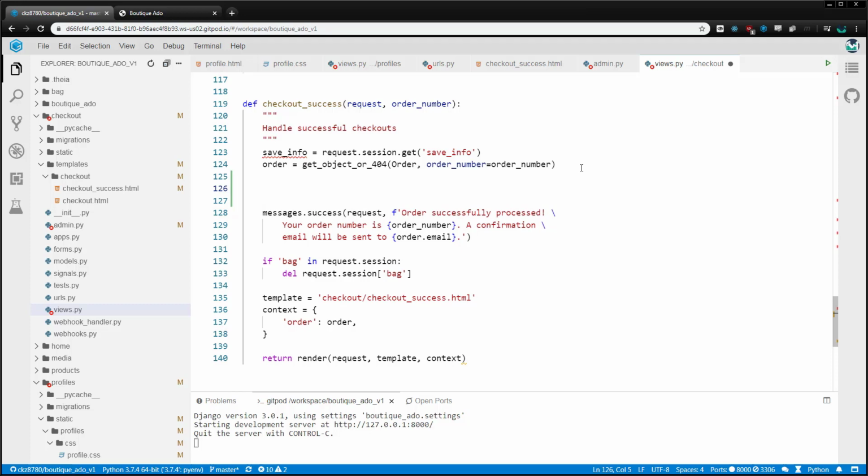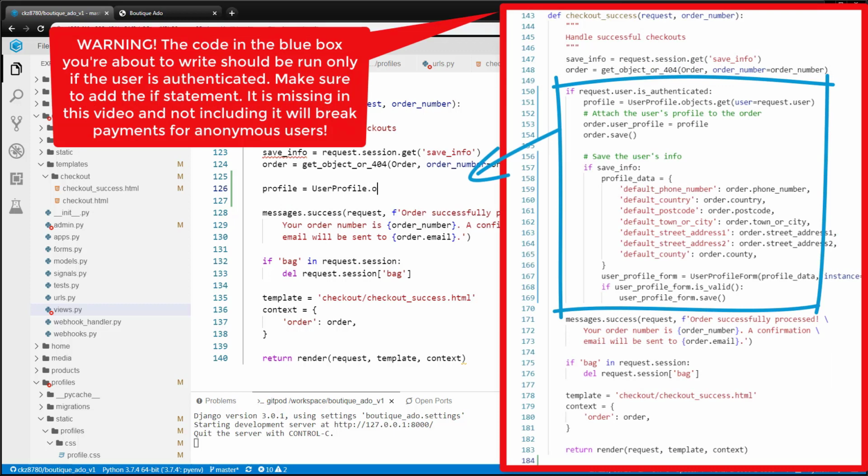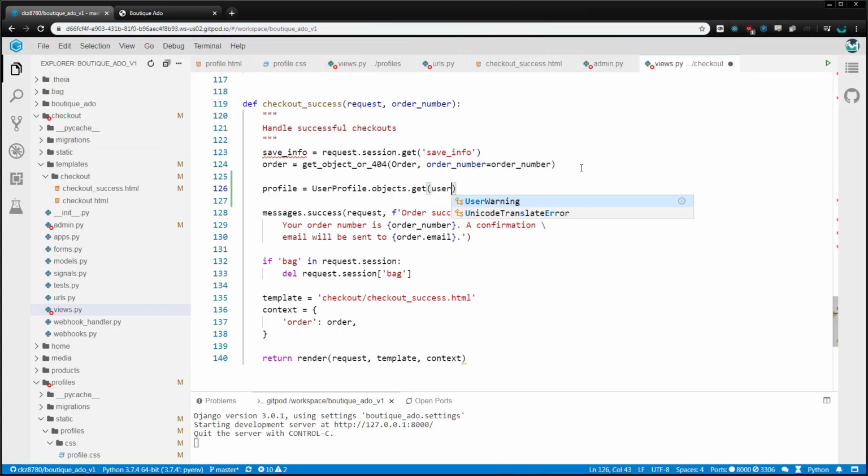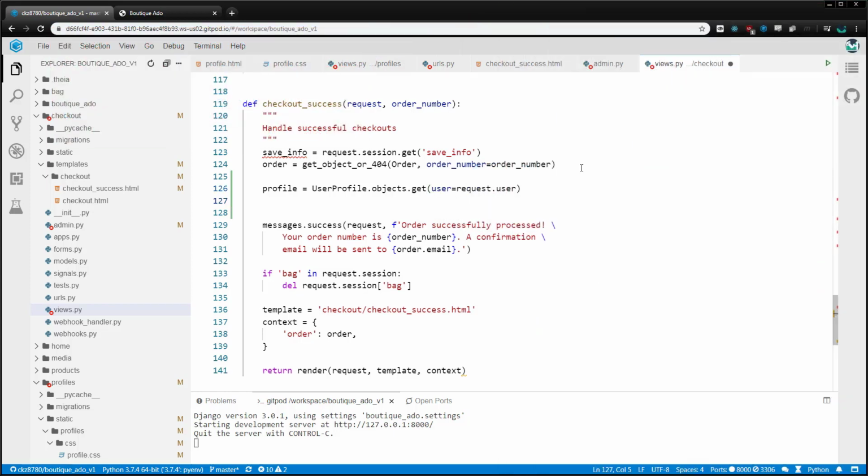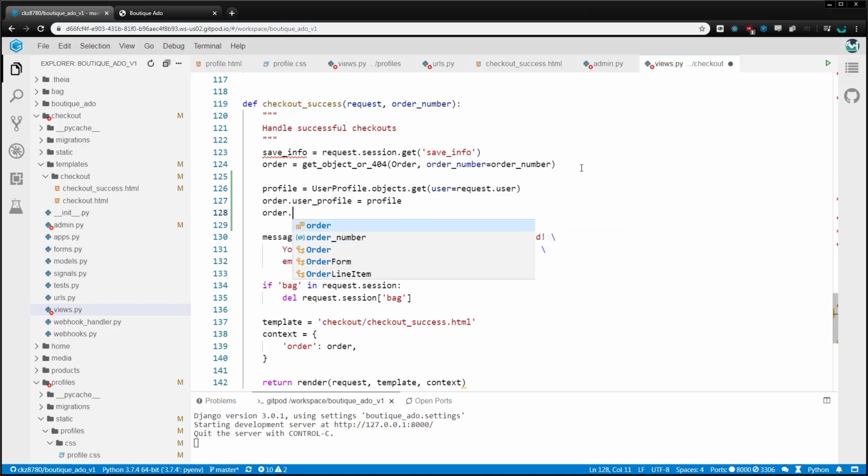We've already got the order, so to add the profile, we just have to check if the user is authenticated, because if so, they'll have a profile that was created when they created their account. We can then get the user's profile, set it on the order, and then save it.